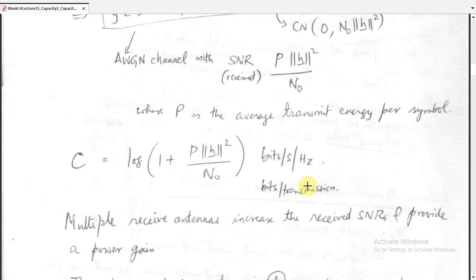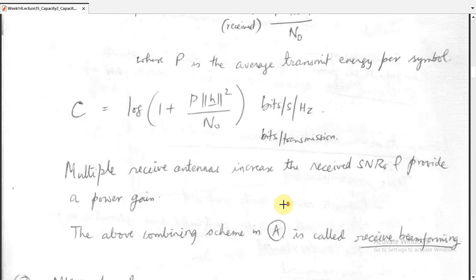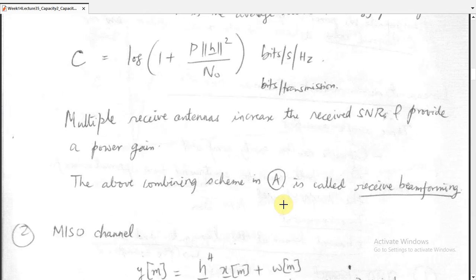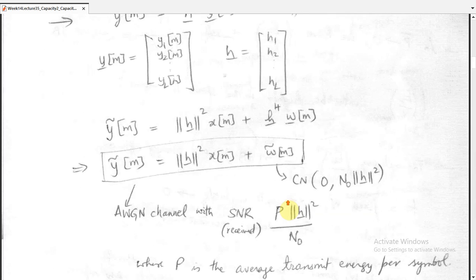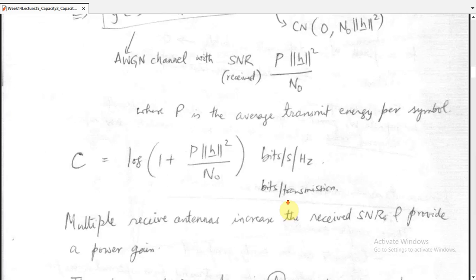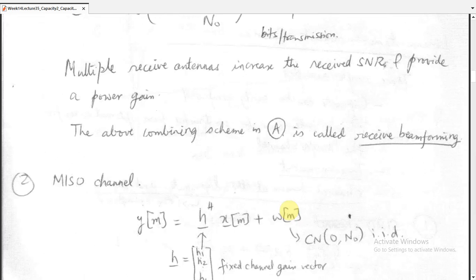So if we take the formula of capacity, which is equal to log of 1 plus SNR, and if you put in the SNR, we get this thing. So C is equal to log of 1 plus P norm h squared over N0, bits per second per hertz, or bits per transmission. What we see here is multiple receive antennas increase the receive SNR and provide a power gain. And the above combining scheme, which is given in equation A, is basically called receive beamforming. We have seen this before as well.